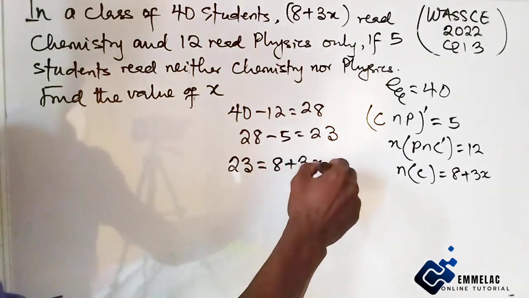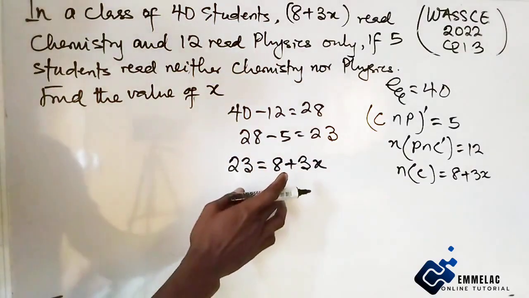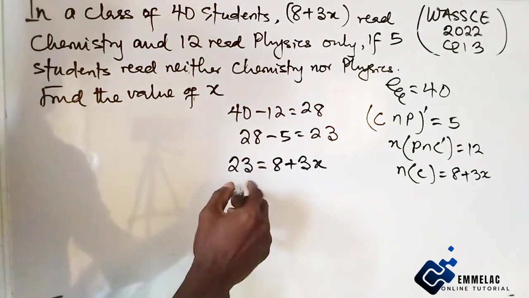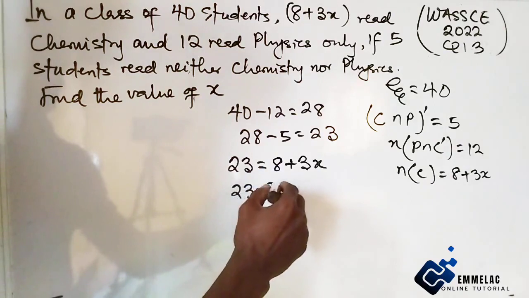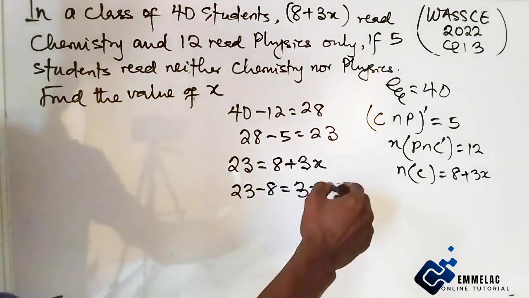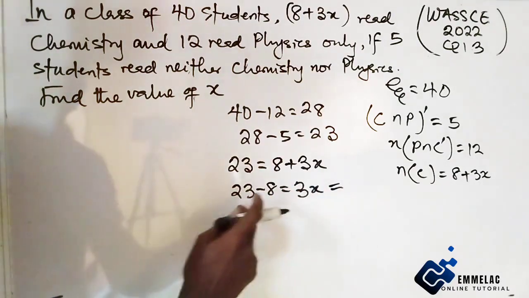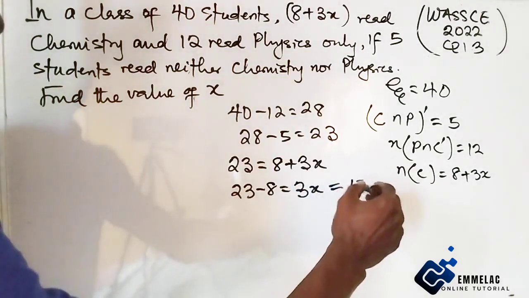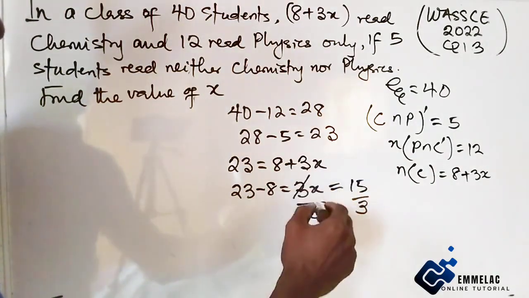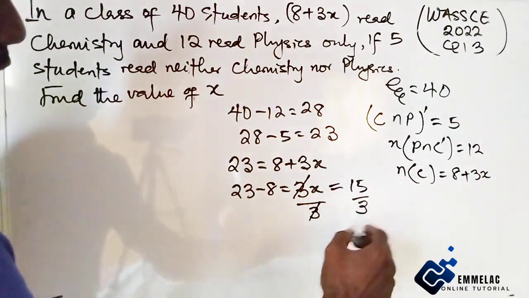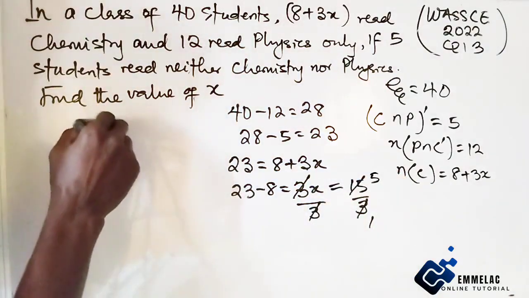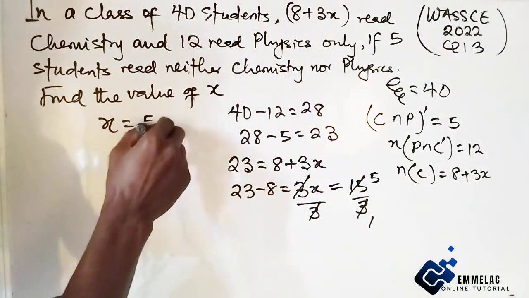Now in this case it means that 23 offers chemistry, so here we have 23 equals 8 + 3x. Collecting like terms, or transposing 8 to 23, here you have 23 minus 8 equals 3x. 23 minus 8 will give us 15. Divide both sides by 3, 15 divided by 3 is 5, so our x here is 5.